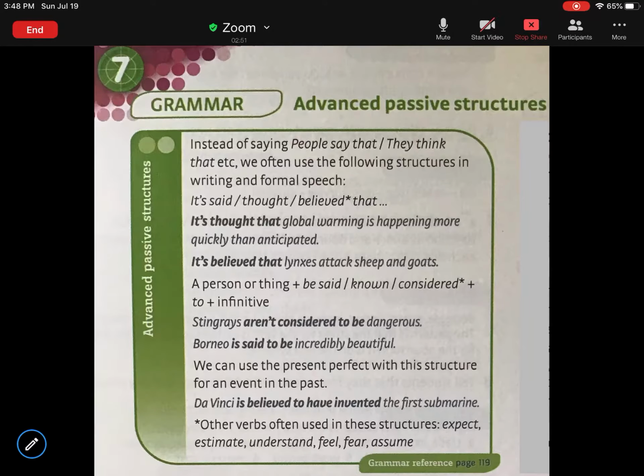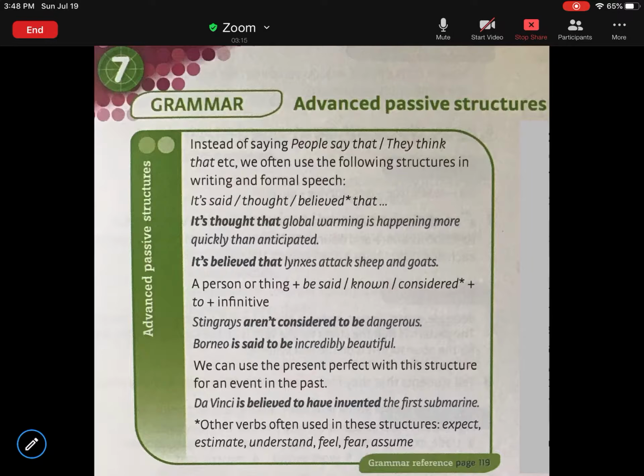So as you see here, the agent, we don't care about who kills the pandas, but the action, the fact that they're being killed. So in here, the verb to be is pretty important, is essential in passive voice, as well as the other verb in its past participle form.